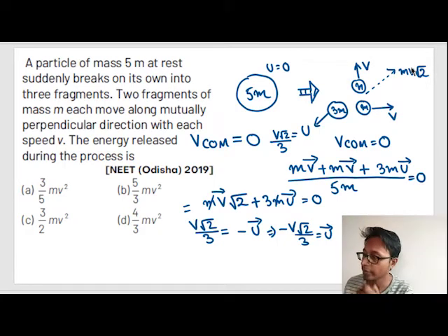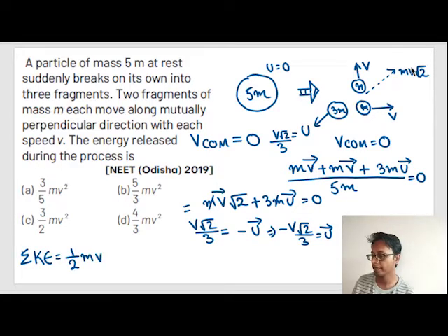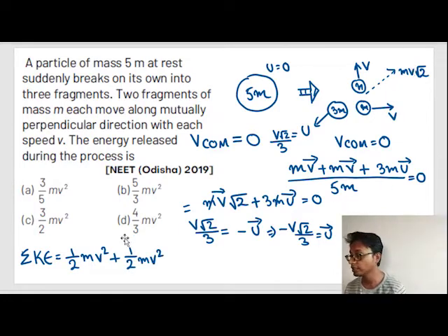So, what is the energy released? Energy released is the total summation of kinetic energy after the explosion, or half m v square plus half m v square. Okay, one more thing to note out here. This v and this v are scalar quantities. Out here momentum was a vector quantity, so you added v plus v to get v root 2.